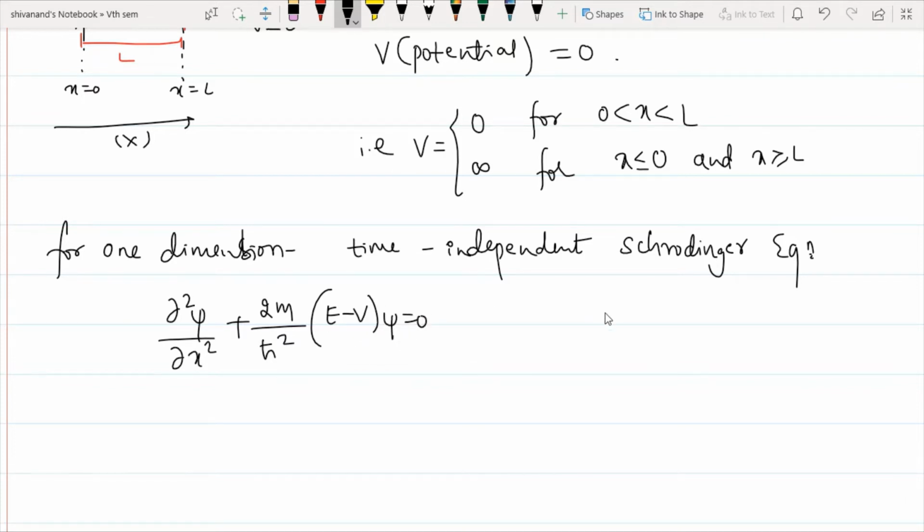Last class we took E as the total energy, so here I am writing it as E.